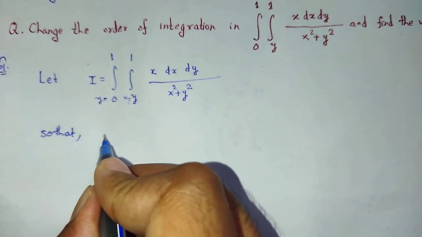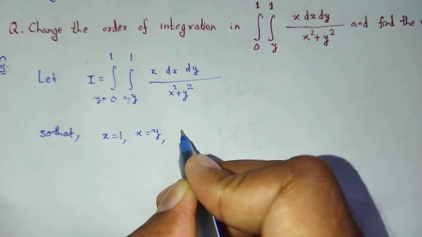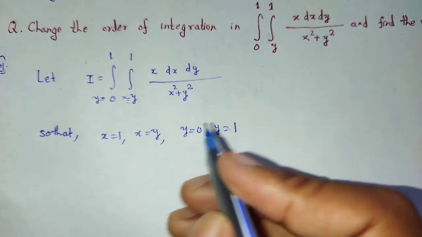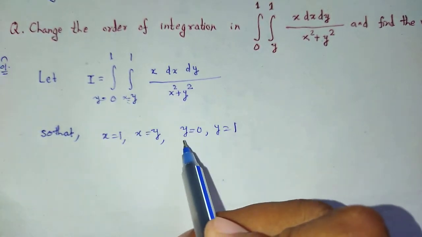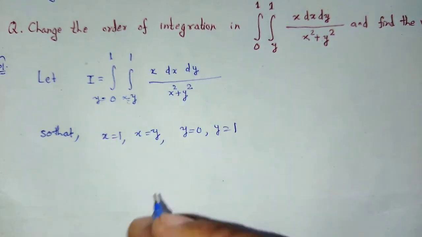So we can write x equal to y, x equal to 1, and y equal to 0 to y equal to 1, that is the limit of x from y to 1 and the limit of y from 0 to 1. We can write this.